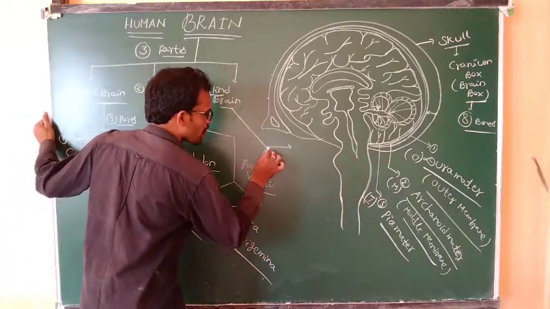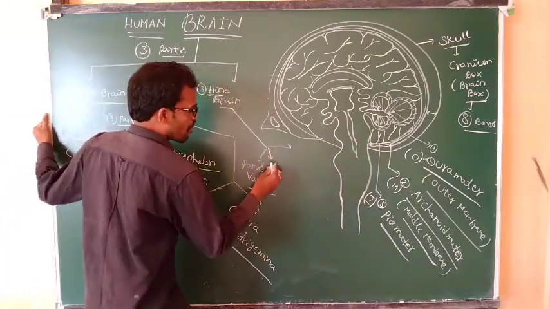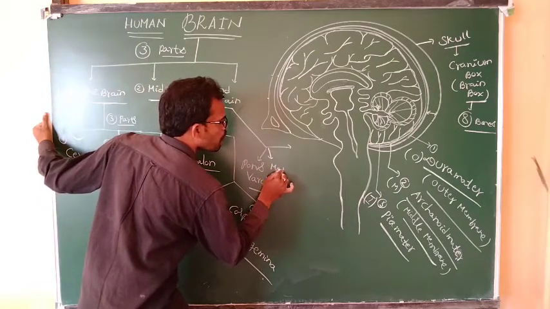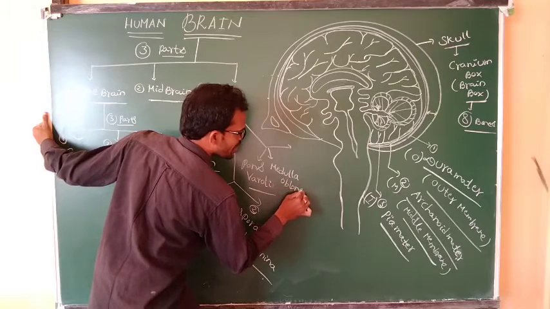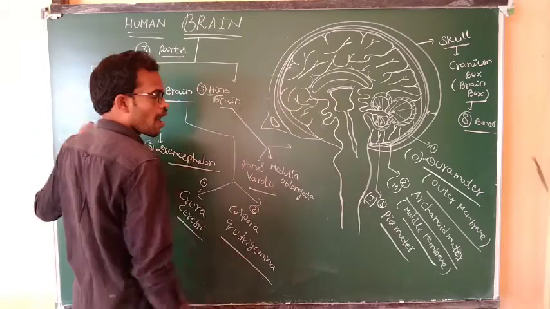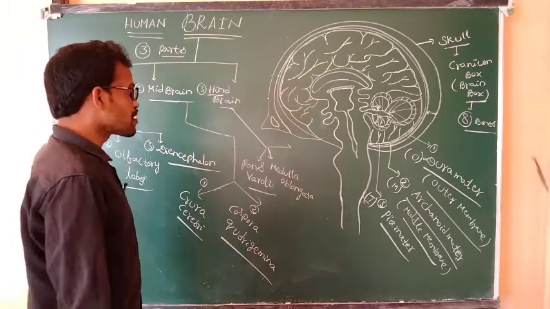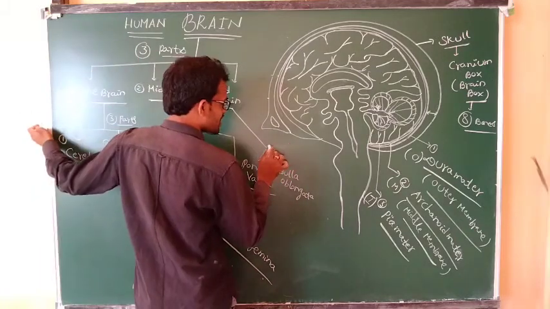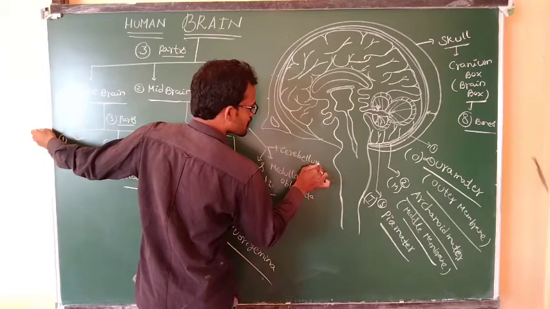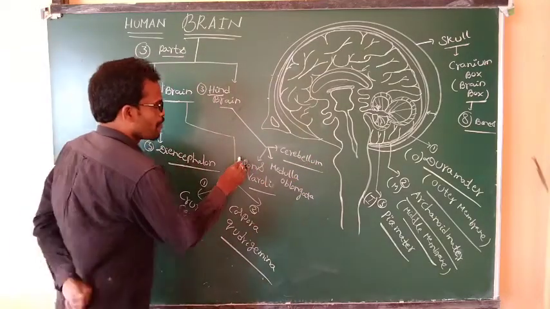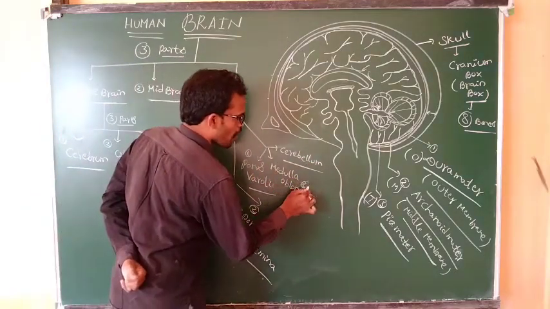Next, the second part of the hindbrain consists of the medulla oblongata. What is the third part of the hindbrain? It is the cerebellum. Pons varoli, medulla oblongata, and cerebellum.